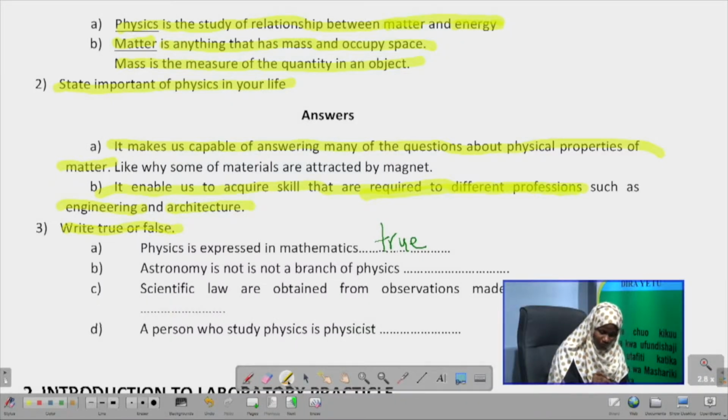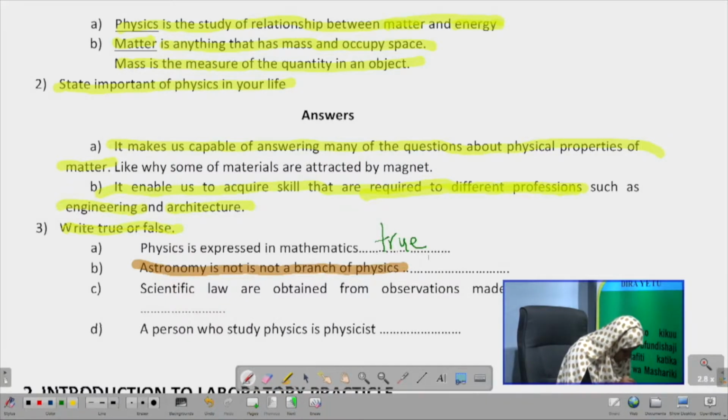So, is astronomy a branch of physics or not? That is the question, because we have to write true or false, right? So, in astronomy, we are talking about, let's say, stars. And what are stars? Stars are matter. And what is the study of matter? Physics. So, this statement that says astronomy is not a branch of physics is false, because astronomy is a branch of physics. So, we are going to write here false.